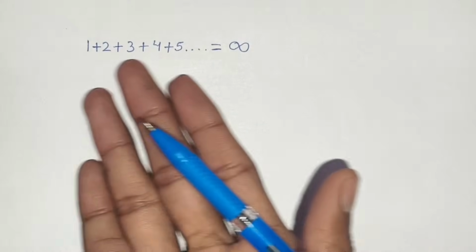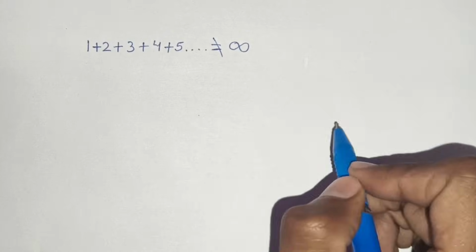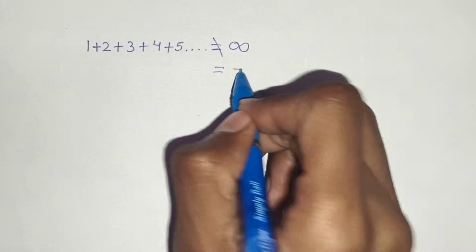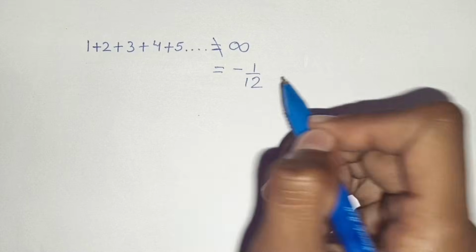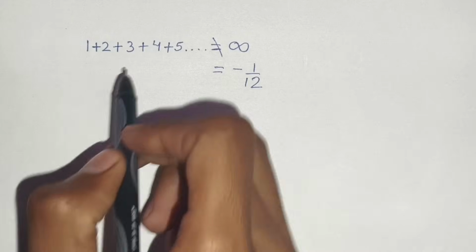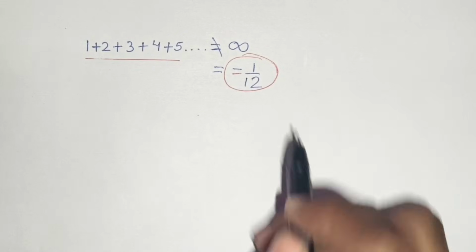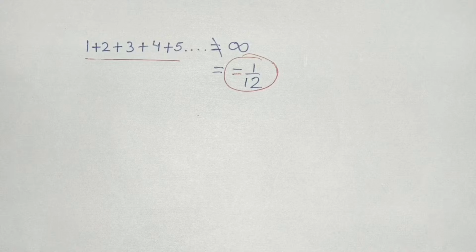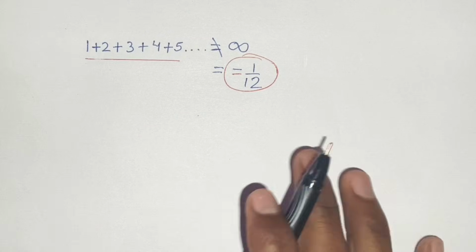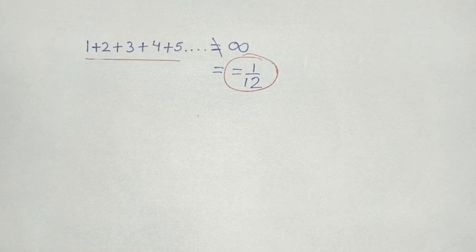What if I say that the sum of all positive numbers does not equal infinity but is actually equal to minus 1 by 12? Yes, a negative number. This sounds impossible. How can adding all positive numbers give a negative result? But the exact result was discovered by Srinivas Ramanujan. And in this video, I will show you the exact step-by-step proof.